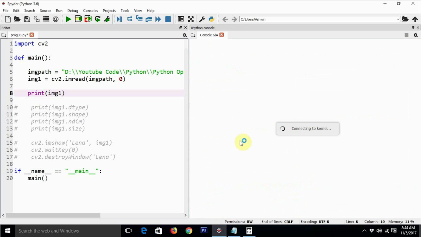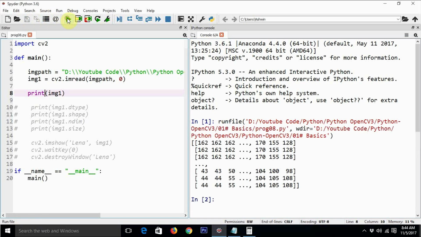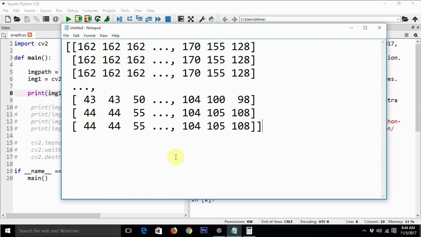We will have a fresh start here. Let us save this code and let us execute this code again. So here we can see that this is nothing but a two-dimensional matrix. So let's copy this matrix here, and okay, so now this is the matrix.